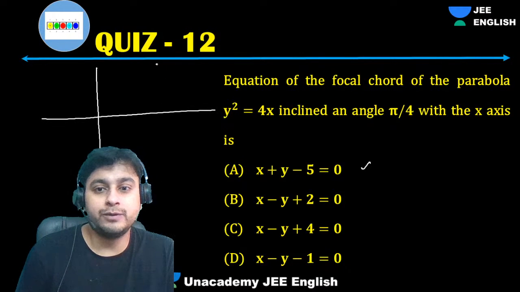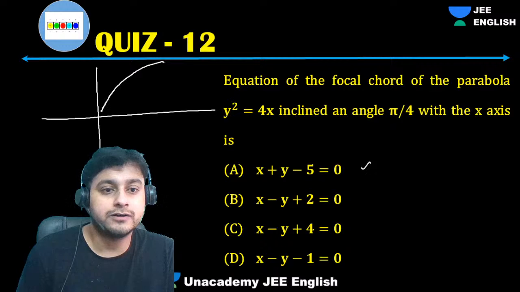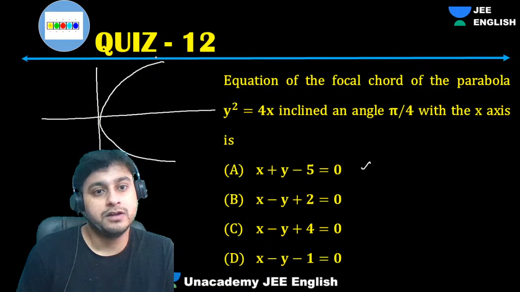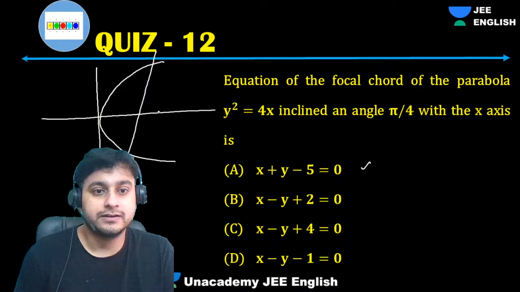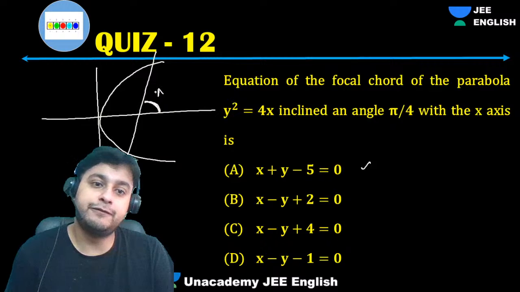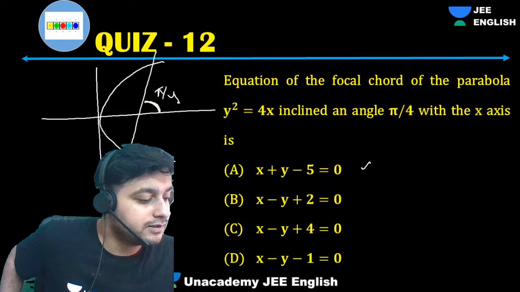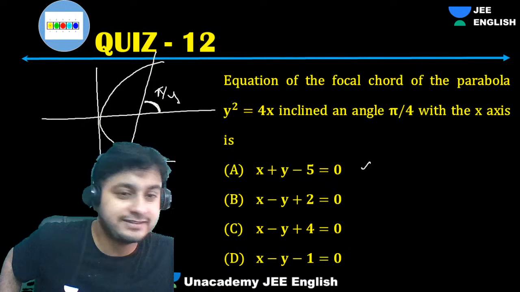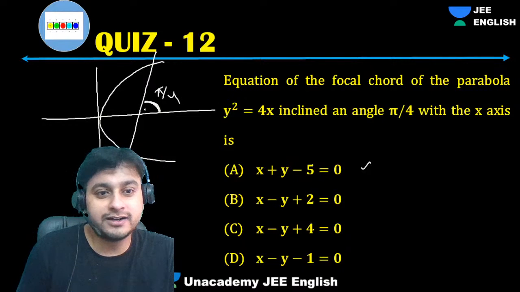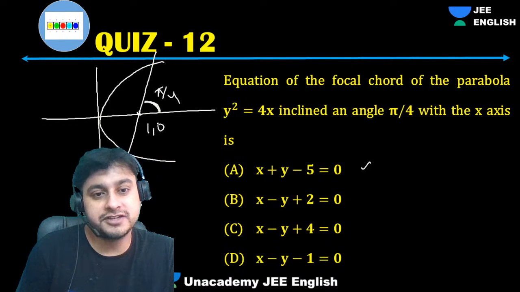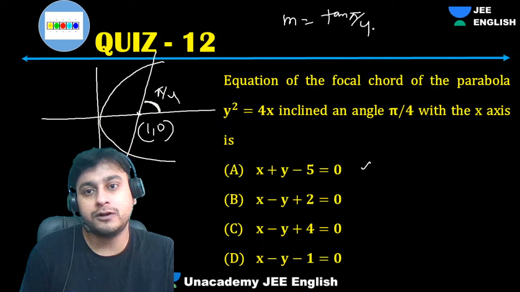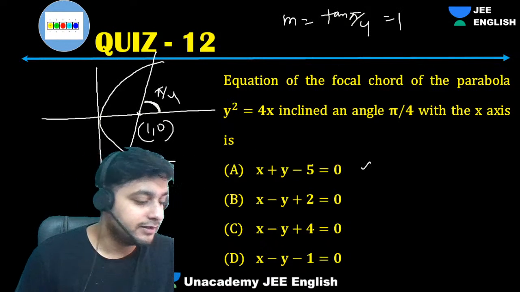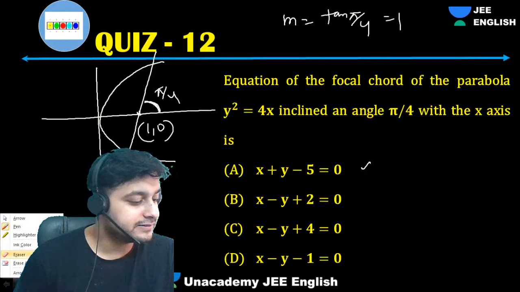So we want the equation of the focal chord inclined at 45 degrees with the x-axis. This is pi by 4. Come on, guys, easy one. Focus is what? 1 comma 0. Slope is what? Tan pi by 4 is 1. Can't we get the equation?